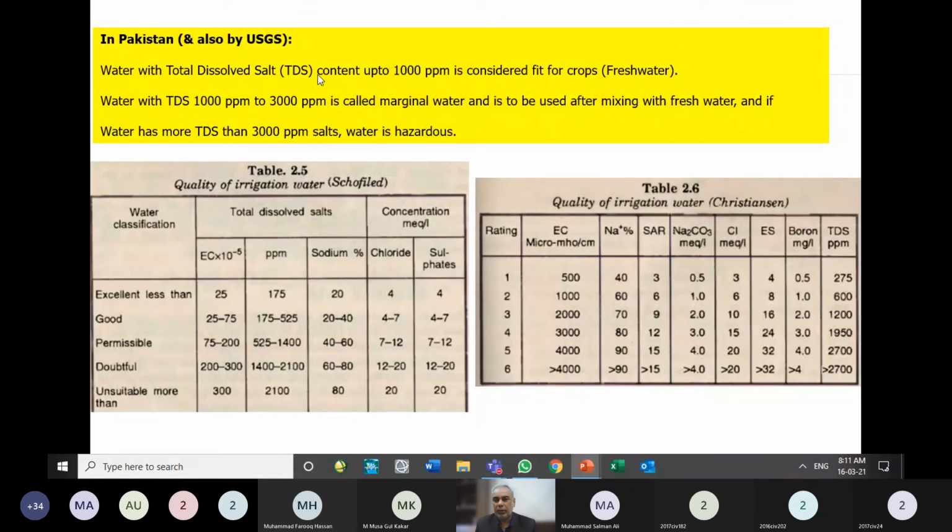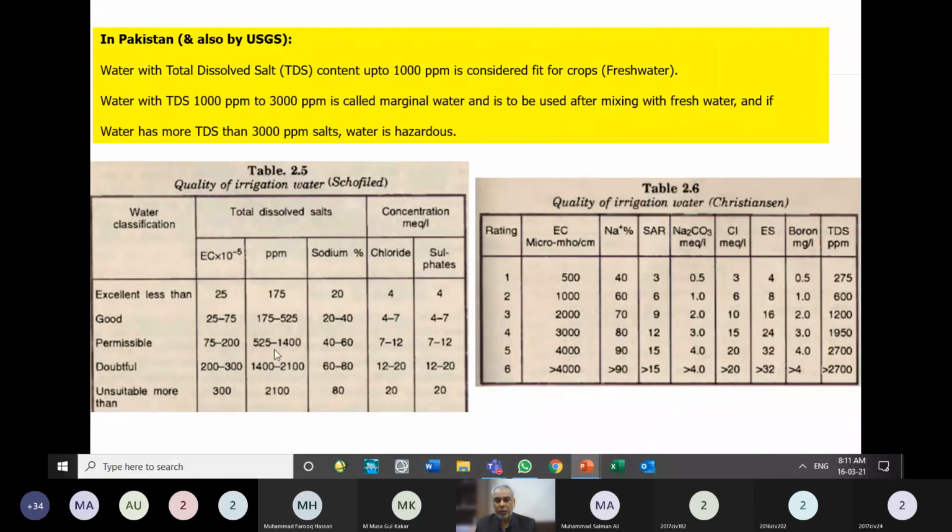If we want to further segregate how much should be a particular salt of sodium or salt of sulfate or chlorides, then we have to look into the detailed irrigation water quality requirement as given by Schofield or as given by Christensen. Both are given in the book. The permissible limit as given by Schofield is in a similar range, as we say that 1000 ppm should be the limit of dissolved salt.